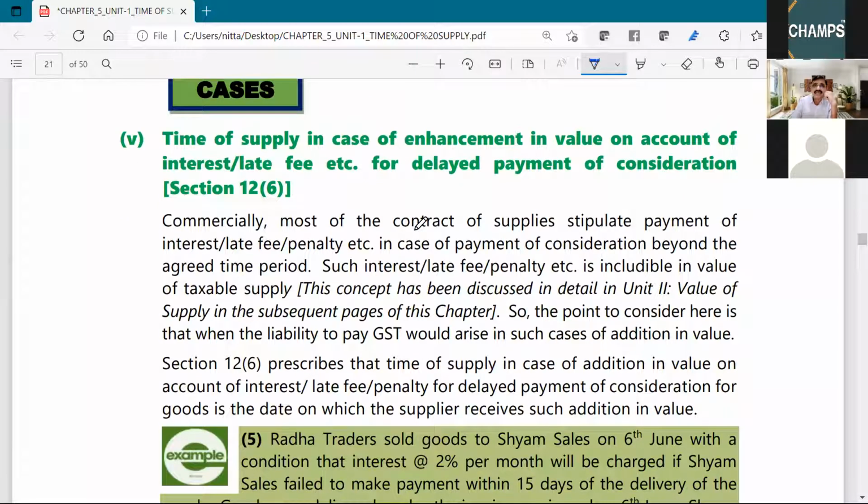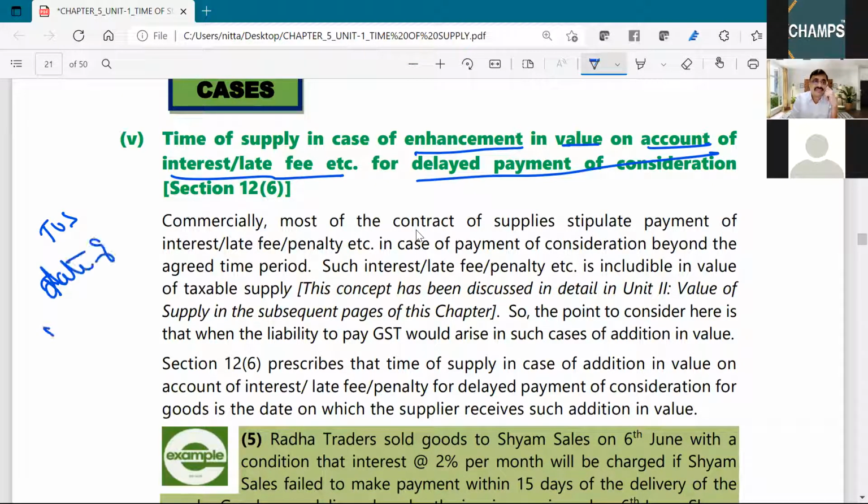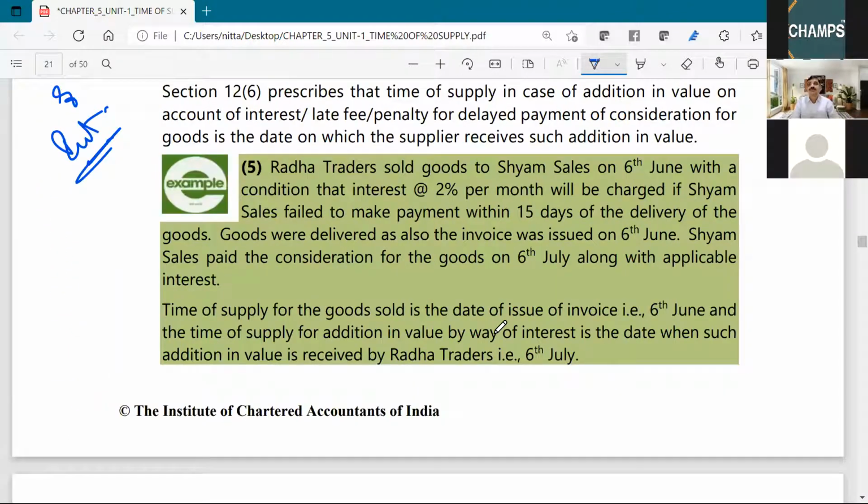Next, time of supply in case of enhancement of the value on account of interest or late fees for delayed payment. This yesterday I discussed at length. The time of supply will be the date of receipt of interest. Now this we will discuss elaborately when we go to how to determine the value of supply. In that chapter, we will discuss at length.